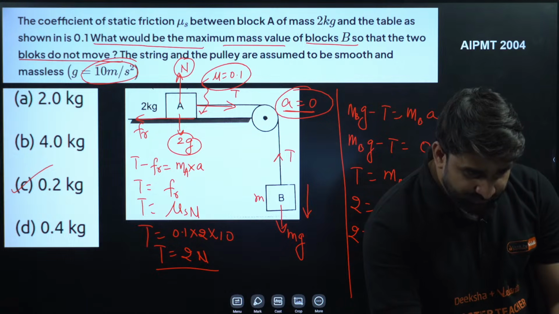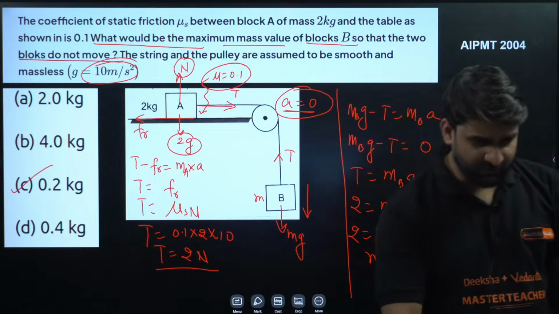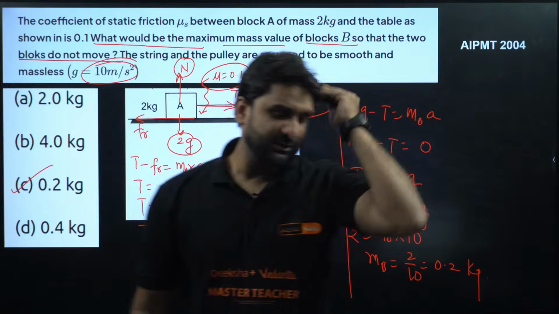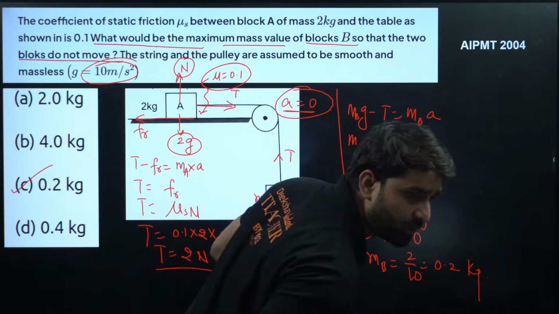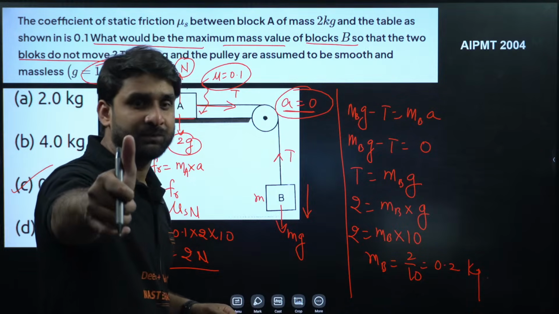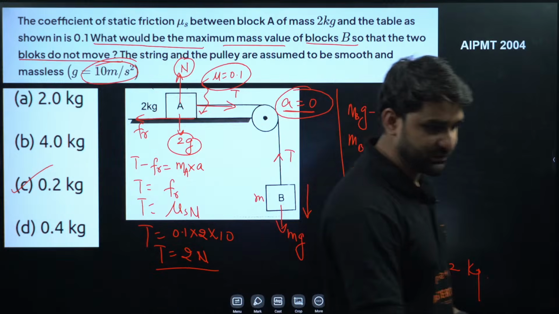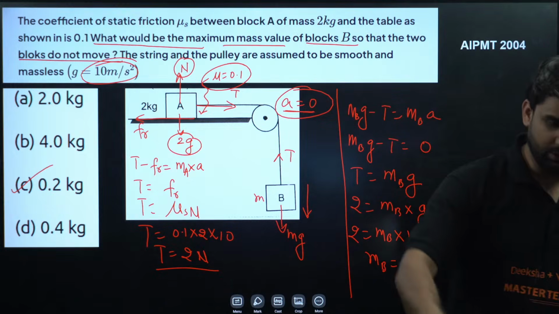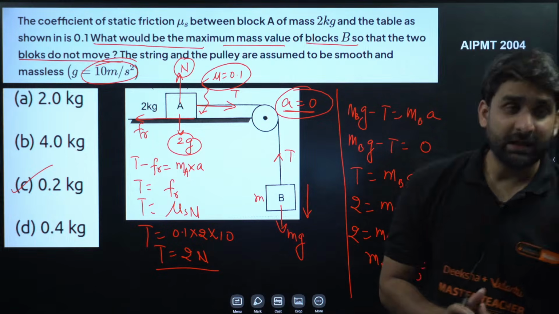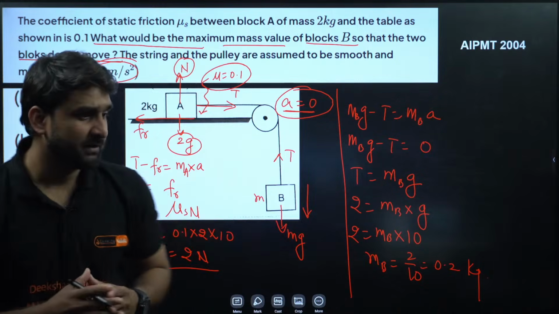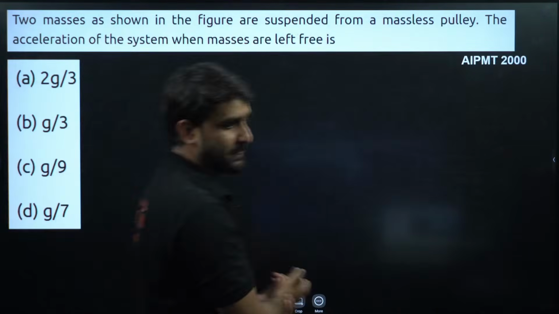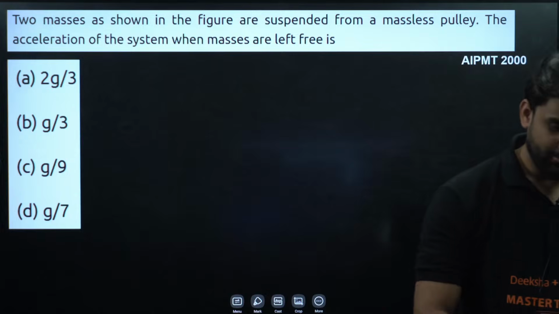Yes, option C. Okay, what about others? Yes, sir, very good, mb is 0.2. Lekhna is writing option B is 0.2. Perfect, Lekhna. Shiva and Lekhna, you both are correct. Congratulations, everyone. Is it clear, everyone? Now, moving to the next question from AIPMT 2000.